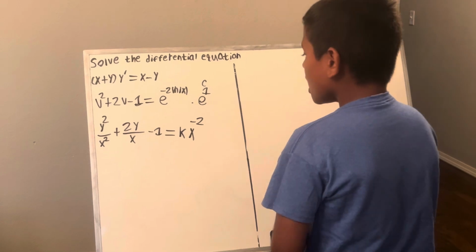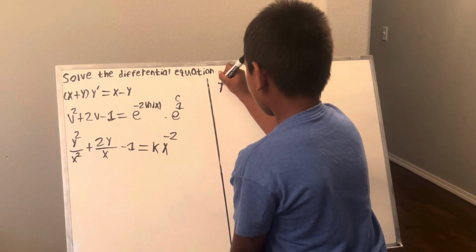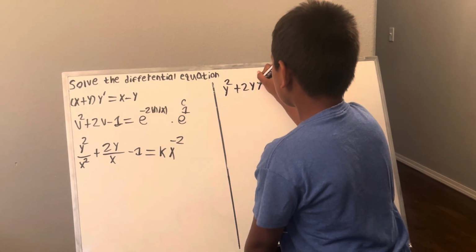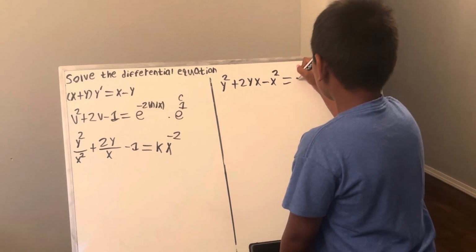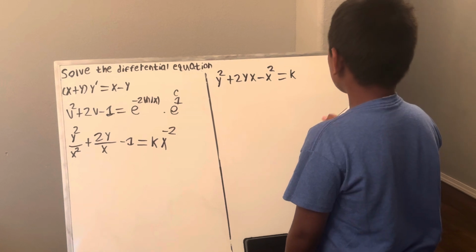So now we're going to multiply by x squared on both sides. So we get y squared plus 2yx minus x squared is equal to the constant times x to the power negative 2 times x to the power 2, which is 1, so we're going to leave that.